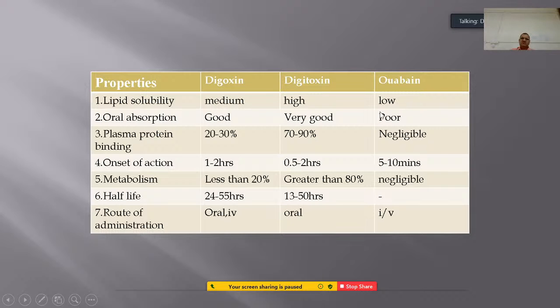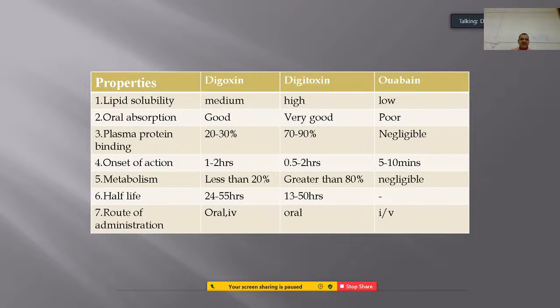Digitoxin is very good, so it can be administered daily orally. Ouabain is very poor. Plasma protein binding of digoxin is 20 to 30%, digitoxin is 70 to 90%, and it is negligible in case of ouabain.